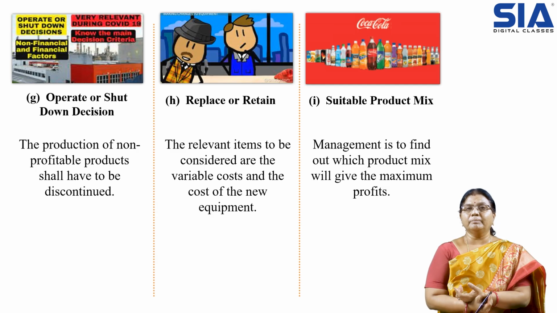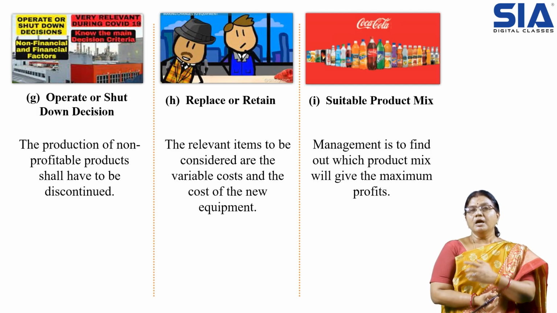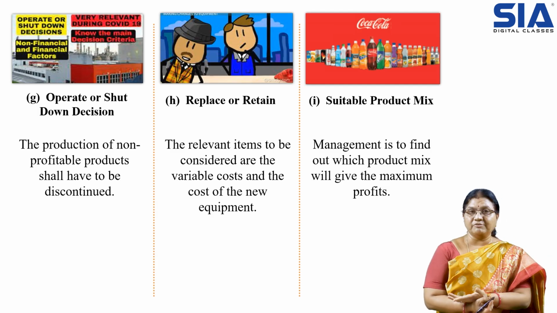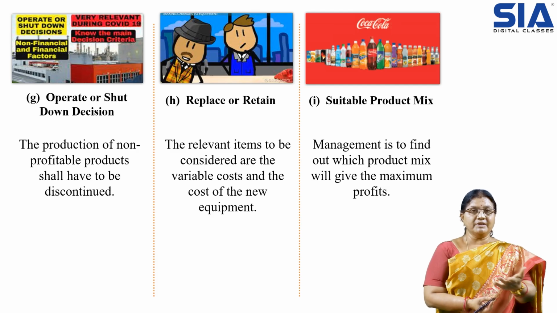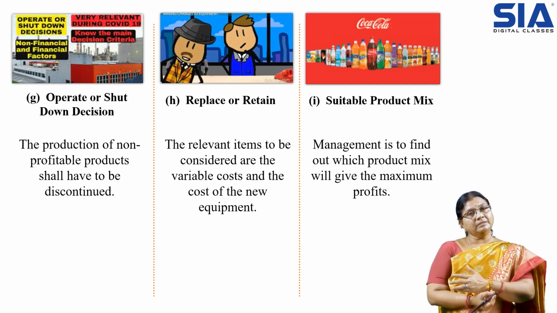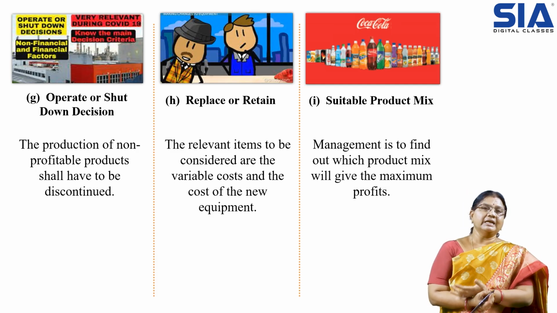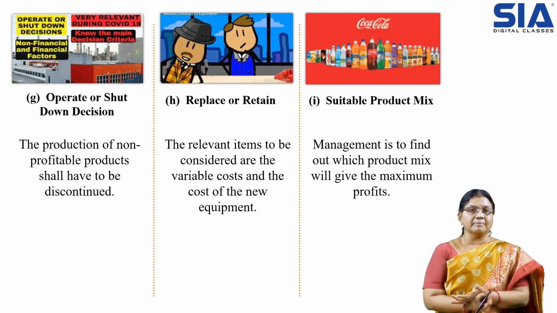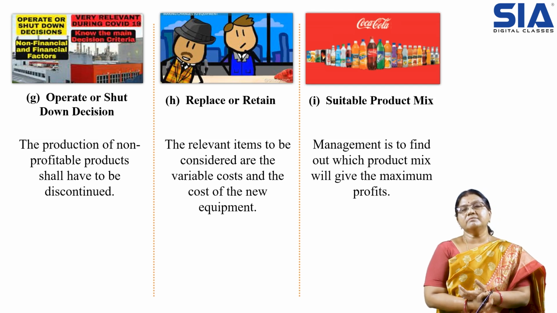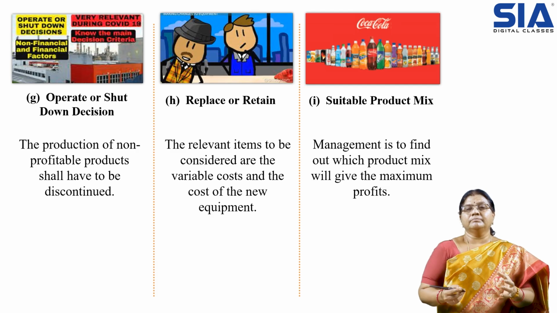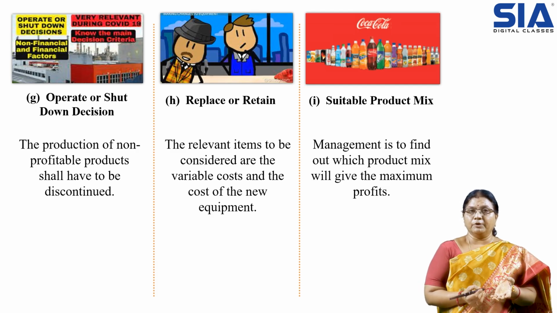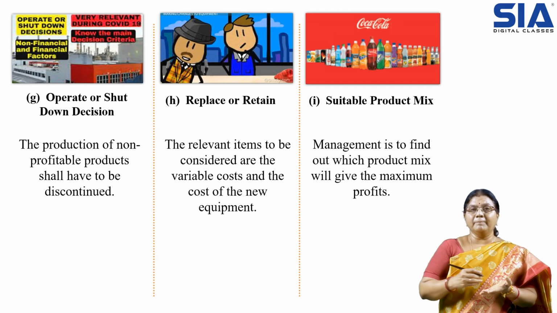Whenever we make decisions, we have to see how much investment is required. If the investment is reasonable and the profits we earn are more than that investment, then we can recommend and accept that investment. The next one is suitable product mix. This is the collection, the variety of products we are producing, and whether it is a suitable mix or not.